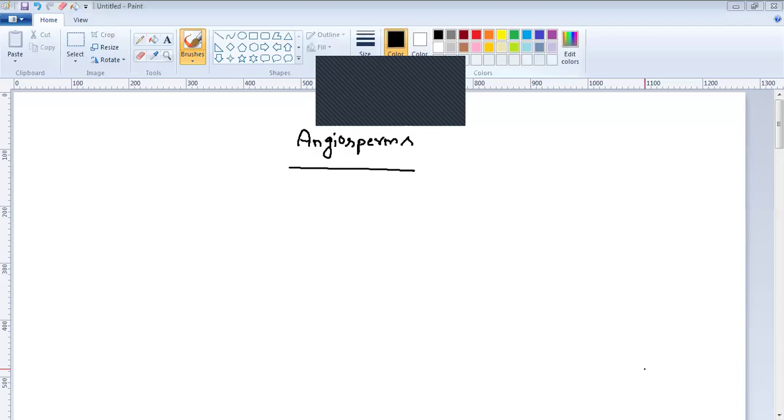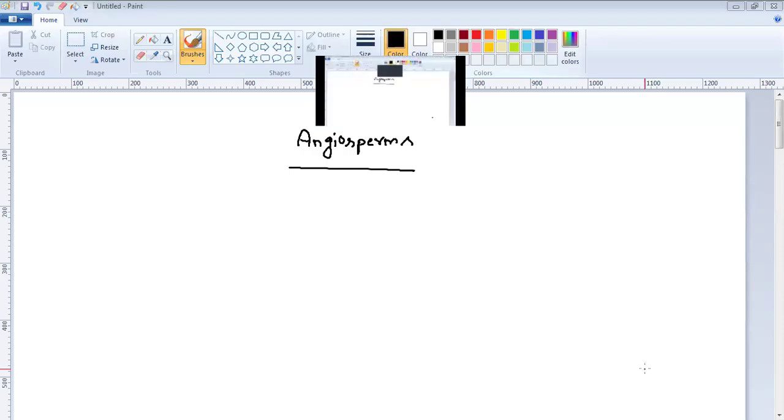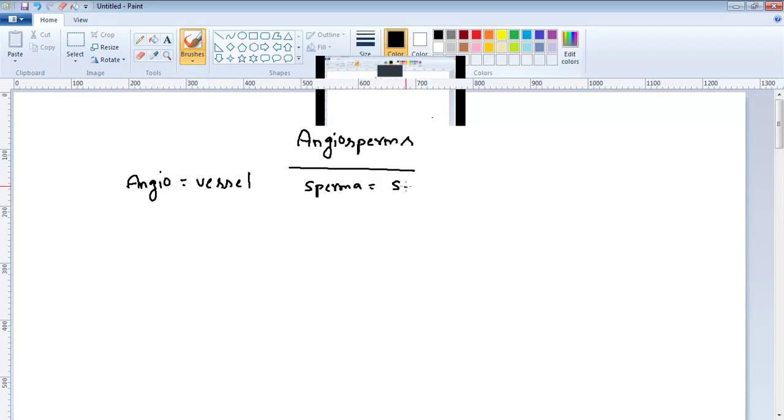Today, we are going to learn about angiosperms. Angio means vessel or covered. Sperma means seeds. So angiosperms bear covered seeds.